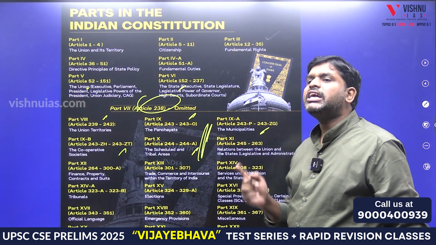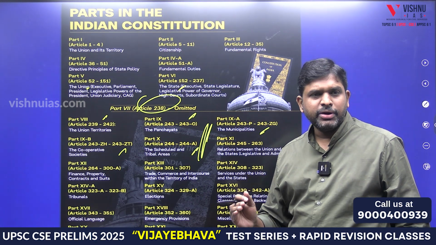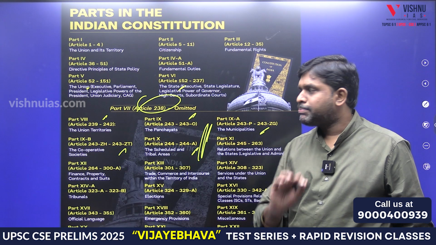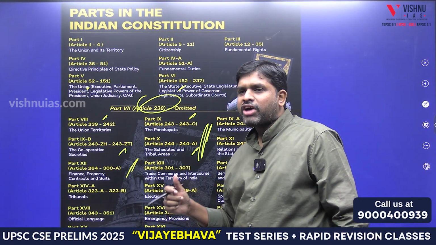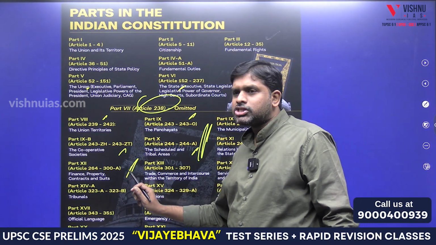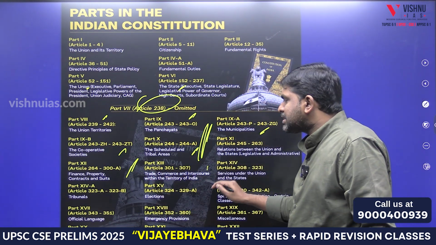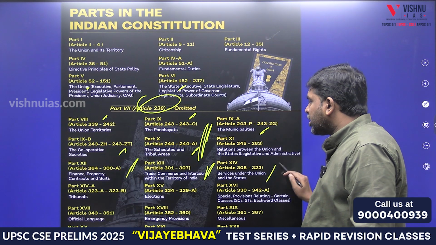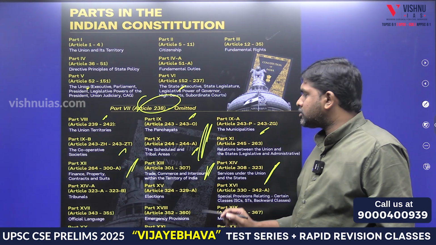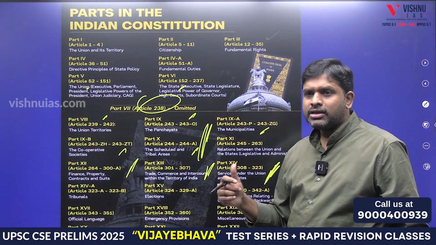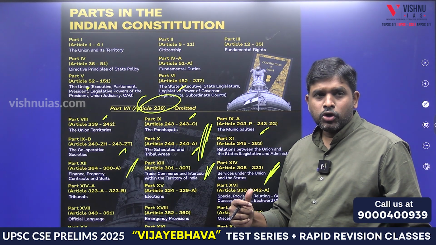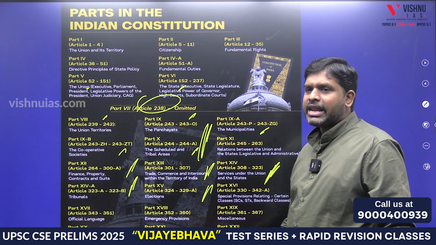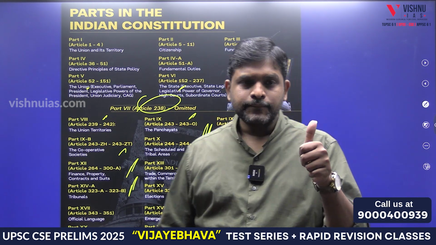Then 11, center-state relations. Relation between the union and the state. Which part? 11th part. 12th part, finance, property, contracts, suits. 13th part, trade, commerce, intercourse. 14th part, government jobs. Services under union and the states. Which part? 14th part. 14A, tribunals. 15, elections.